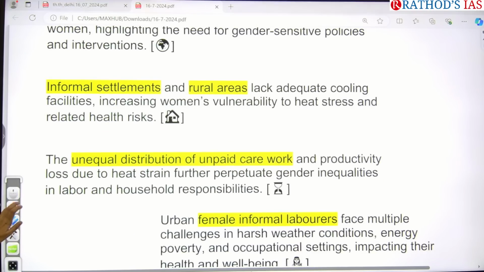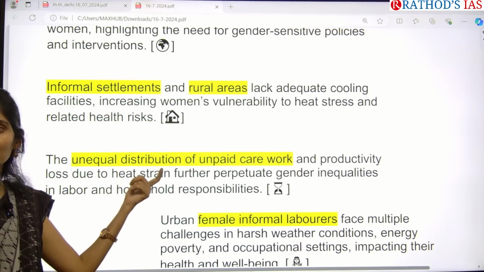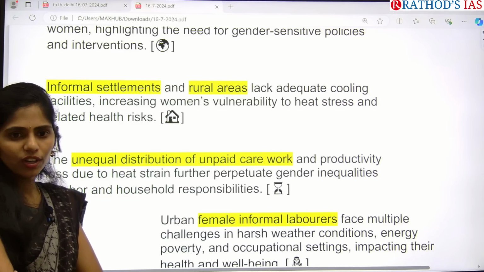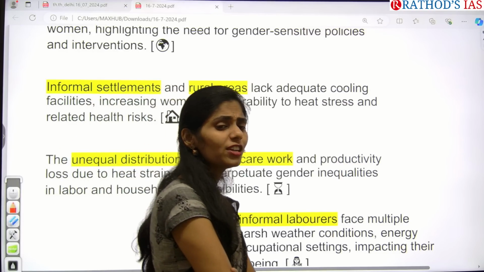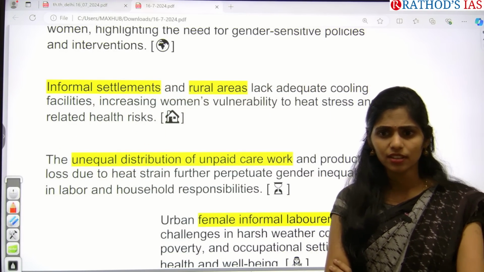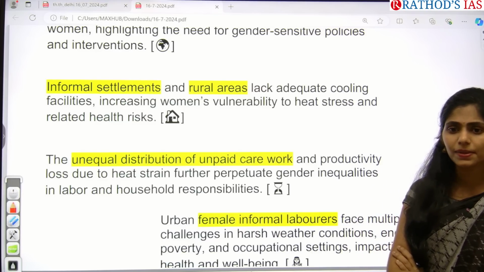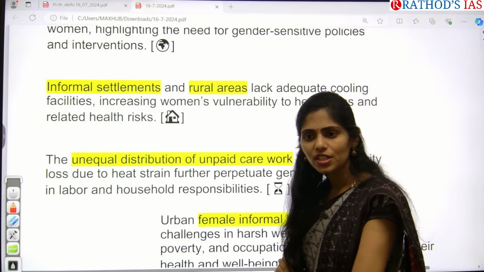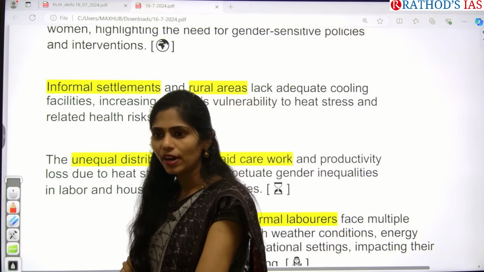Especially in rural areas, we have informal settlements, so they do not have adequate cooling. For example, in urban areas we have ACs, coolers, inverters, etc. But those facilities will not be available in villages, right? So that is one important problem. Because of this, women are becoming more vulnerable.